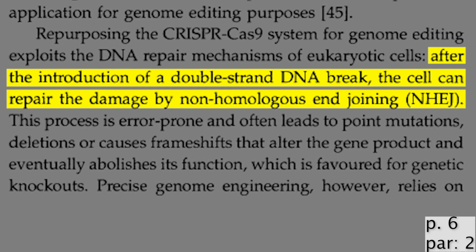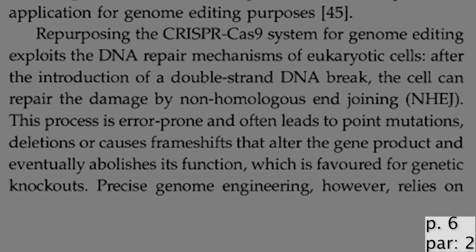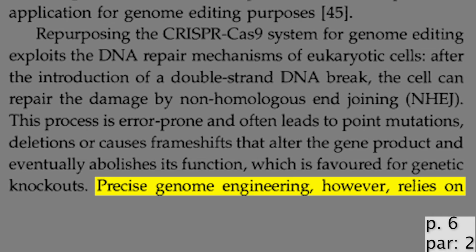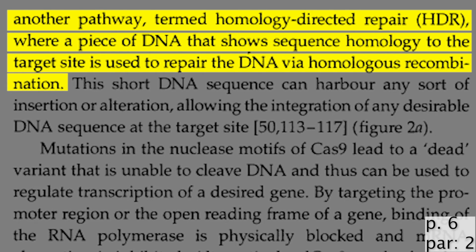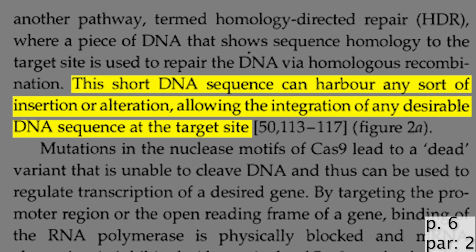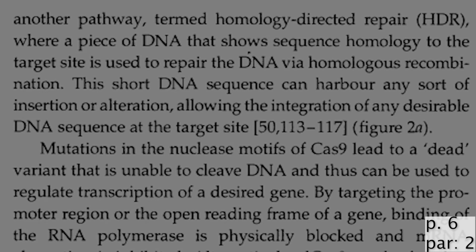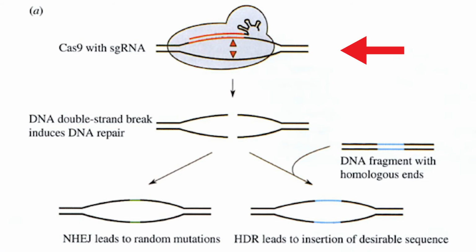After the introduction of a double-strand DNA break, the cell can repair the damage by non-homologous end joining. However, this method is inaccurate. Precise genome engineering relies on the homology-directed repair pathway, where a piece of engineered DNA that shows the same sequence is used to repair the DNA and insert the desired sequence. This can be seen in Figure 2a, where Cas9 cuts the DNA sequence, triggering DNA repair, and leads to the insertion of the desired sequence.